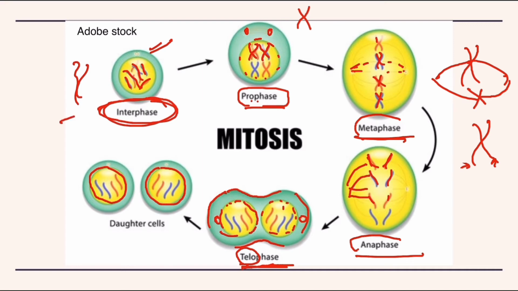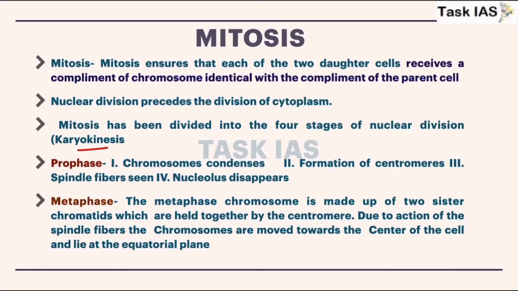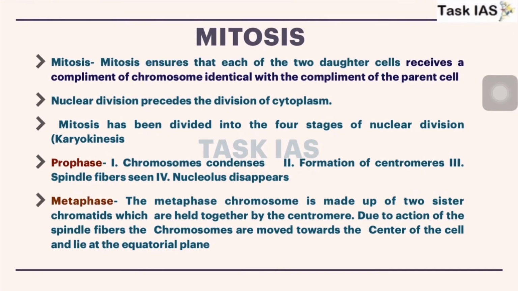So now think that this is interphase. Now this is the daughter cell, and of course the parent cell that was earlier before this preparation phase, and they are identical in terms of genetic content. After covering the diagrammatic representation, now we will discuss some points regarding mitosis.